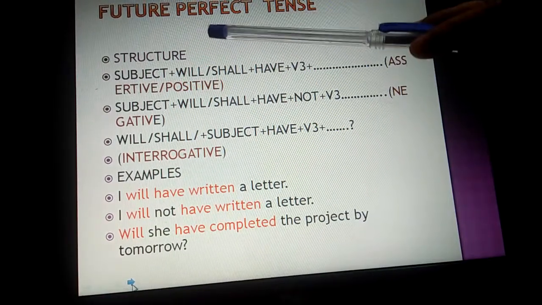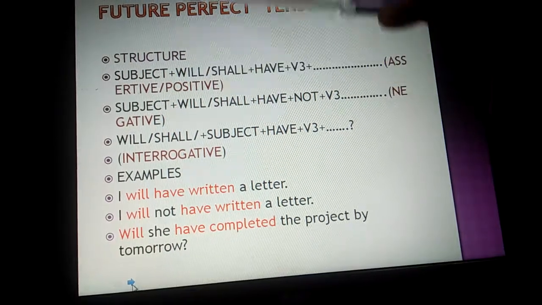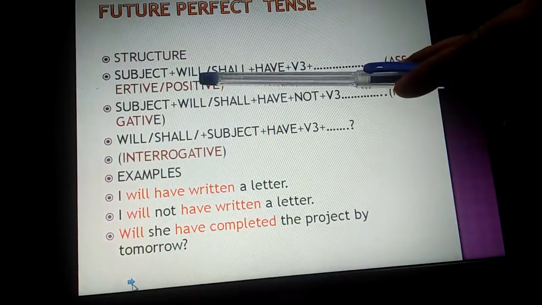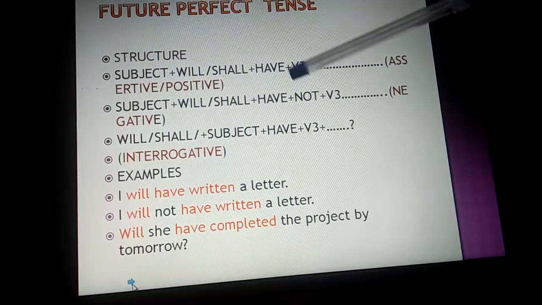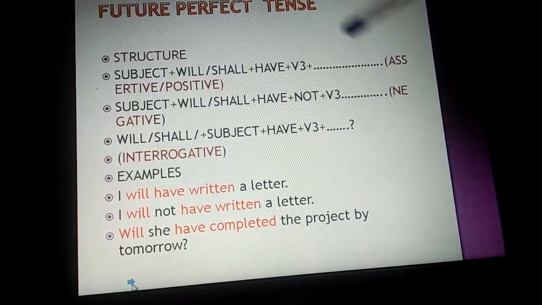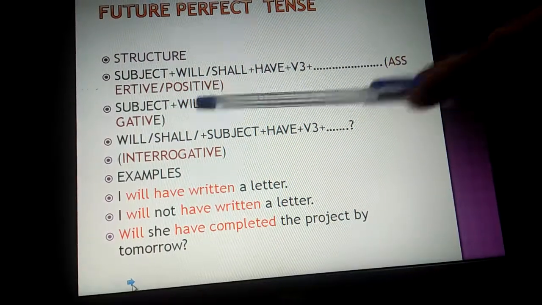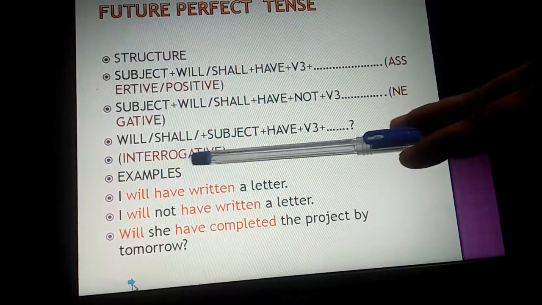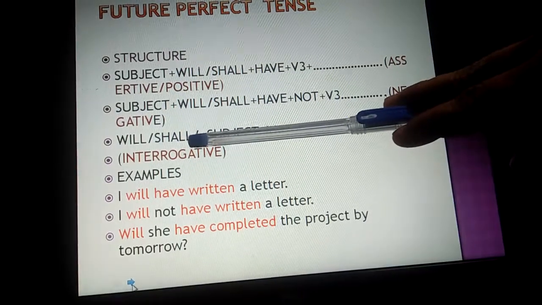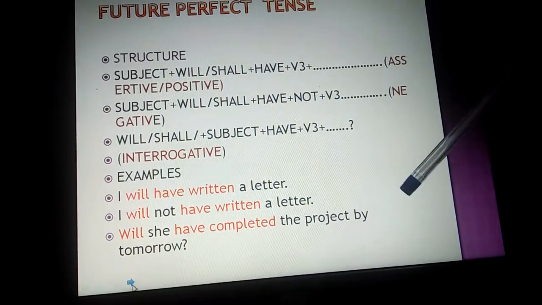Next is future perfect tense. As it is a future tense, the structure will take will or shall, followed by have, followed by the V3 form of the verb and the remaining part of the sentence. Here in the negative we simply add not, and in the interrogative we start the sentence with will or shall, followed by the subject, followed by have and the V3 form of the verb.